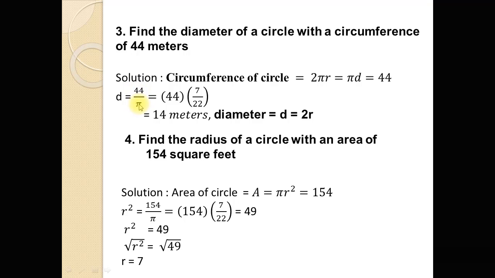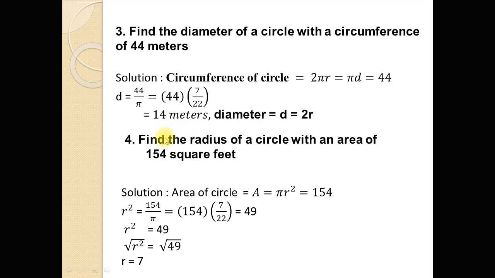And since the value of pi is 22 over 7, and 1 over pi is the reciprocal of pi, now we can write 1 over pi is equal to 7 by 22 multiplied by 44. 22 1s are 22, and 22 2s are 44, and 2 7s are 14. So the diameter is equal to 14 meters.